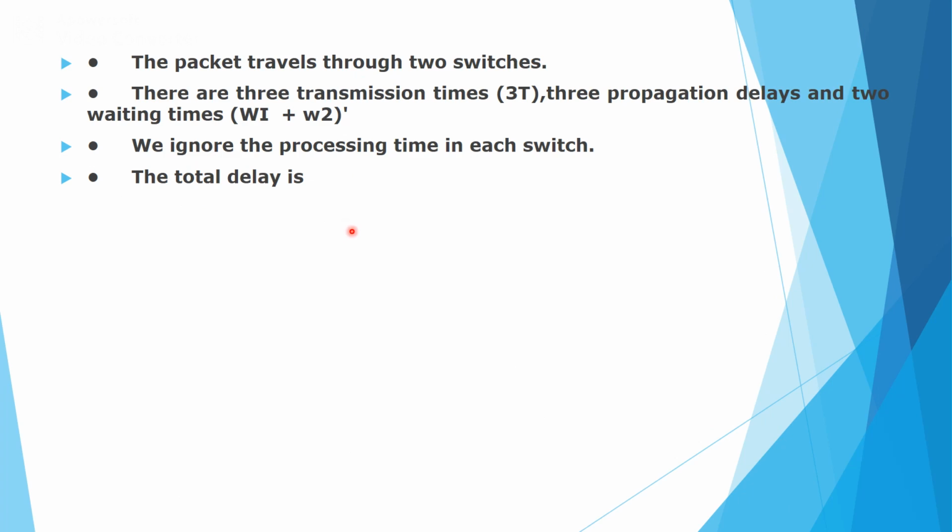As I mentioned before, the packet travels through 2 switches and we can compute the total delay T as equal to 3 times the transmission time plus 3 times the propagation delay plus waiting time 1 and waiting time 2, which was considered between the second router and station B.